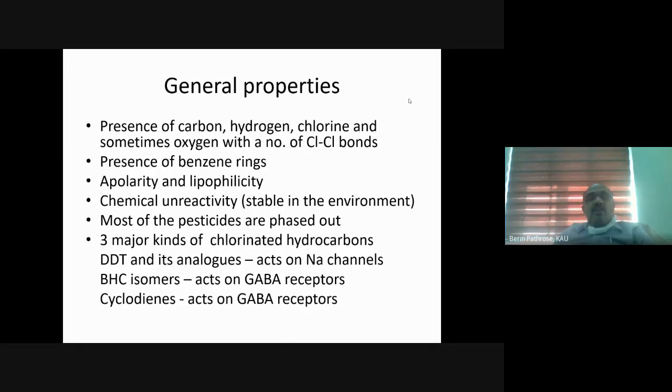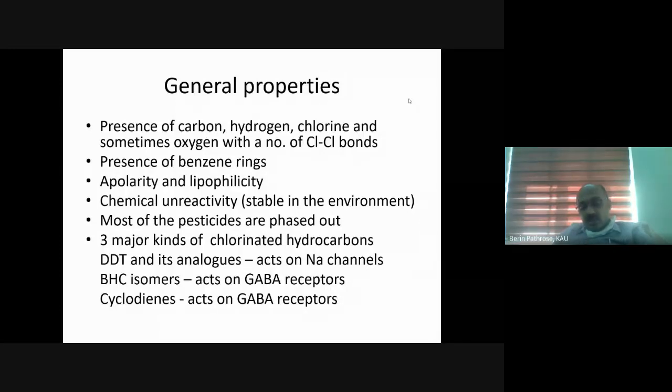We can classify organochlorines into three groups. First one is DDT and its analogs, and it acts on sodium channels. I think you are now familiar with this, what is sodium channel. And we have two other groups which are acting on GABA receptors. I think from the last class you might have understood gamma aminobutyric acid, which is a neurotransmitter, and we have receptors for binding of this neurotransmitter gamma aminobutyric acid. So we have two groups, one is BHC and its isomers, and cyclodienes. So we have three groups of chlorinated hydrocarbons.